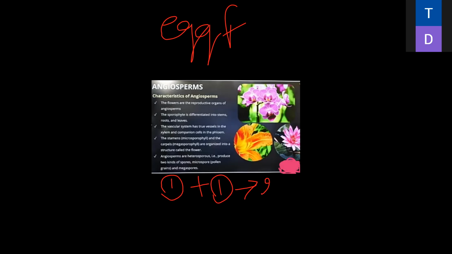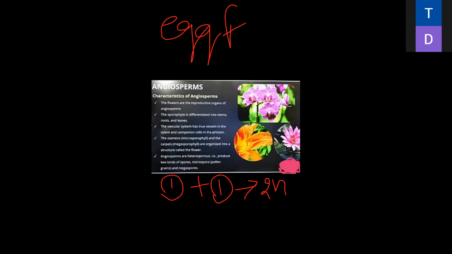What is double and triple fusion? The female has an egg and the male has a male gamete. One female gamete plus one male gamete forms the 2N, which is known as the zygote. When one male gamete and one female gamete fuse to form a zygote, that is known as fertilization.